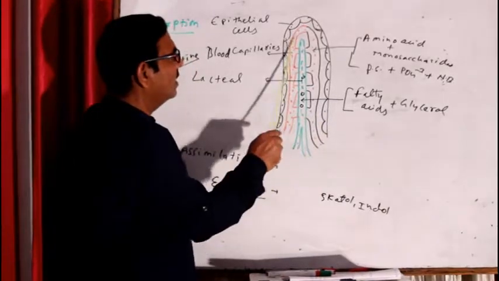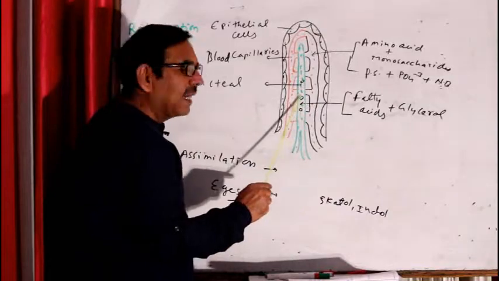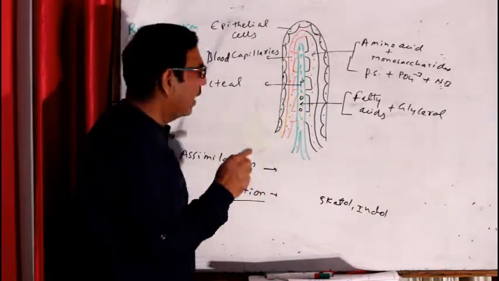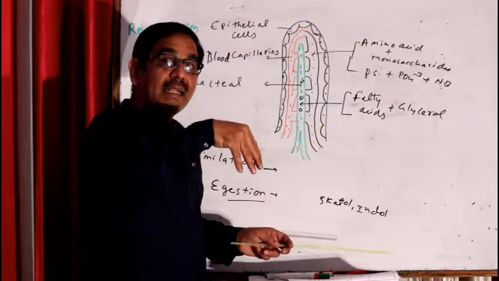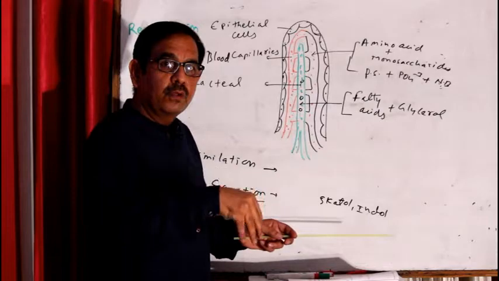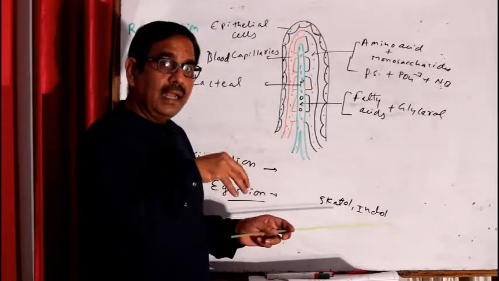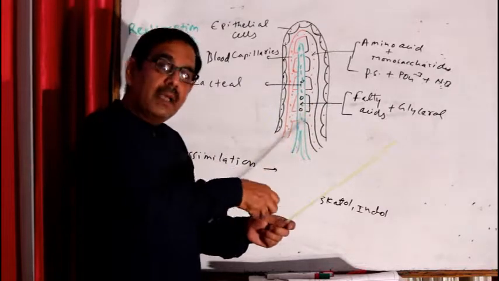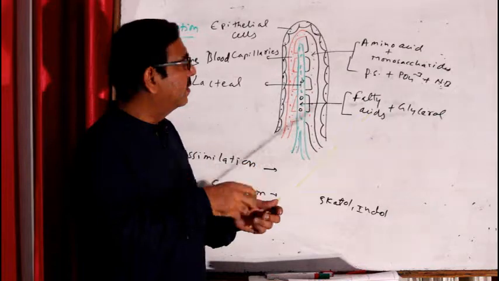So these are blood capillaries, and this green fine tubule is called lacteal, lymph vessels, correct? All these finger-like projections are directly dipped in the liquid digested food in the small intestine, that is called chyle. So from chyle, these finger-like projections reabsorb the required digested elements.